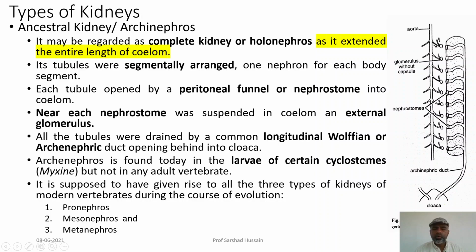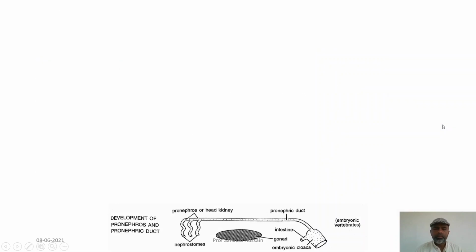Archinephros is found today in the larvae of certain cyclostomes like Myxine, but it is not found anywhere in adult vertebrates. It is supposed to have given rise to the three types of kidney: the pronephros, restricted to the anterior portion, the mesonephros, restricted to the middle portion, and the metanephros, restricted to the posterior-most portion. Let us look.